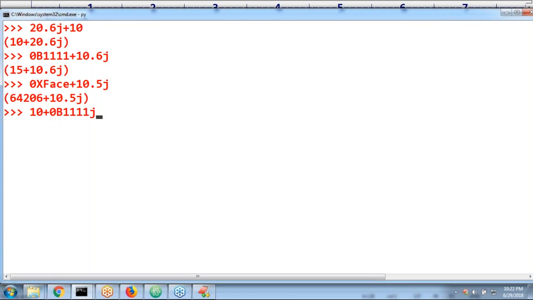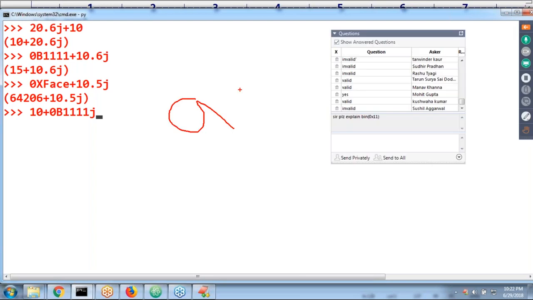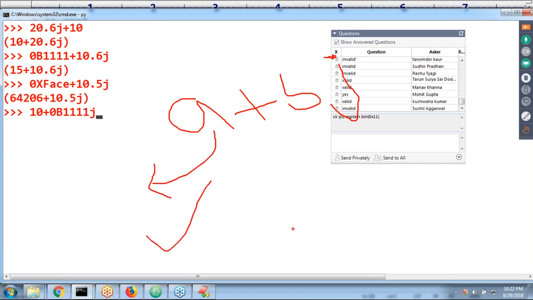Very simple. We have two parts, real part and imaginary part. In the real part, you can take any format, no problem at all: decimal, octal, hexadecimal, binary. But this part, the imaginary part, compulsorily you must specify only in decimal form.